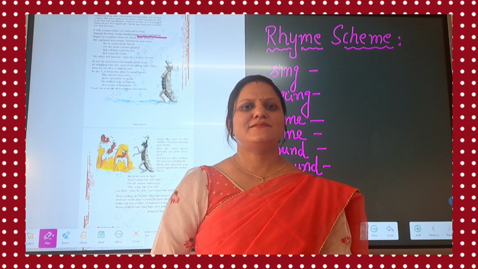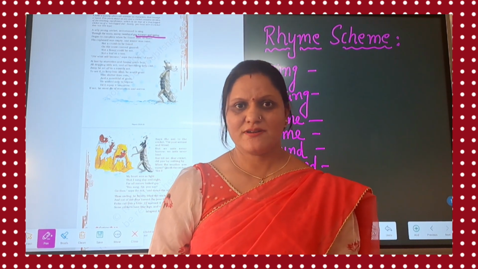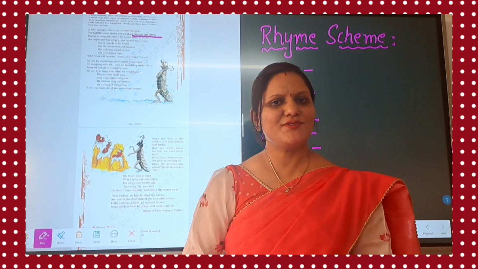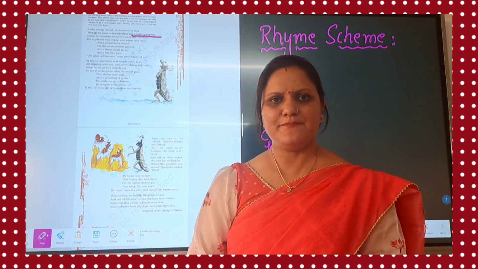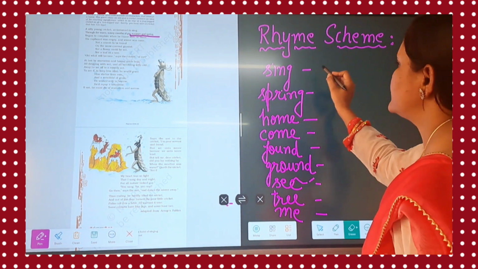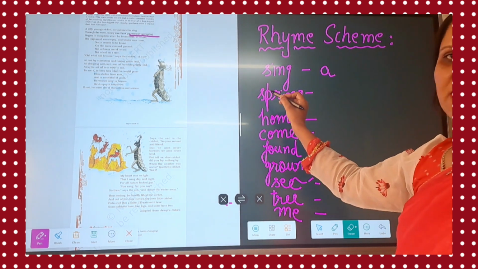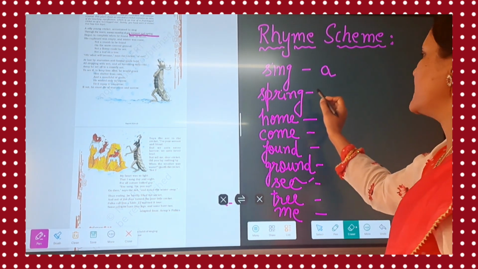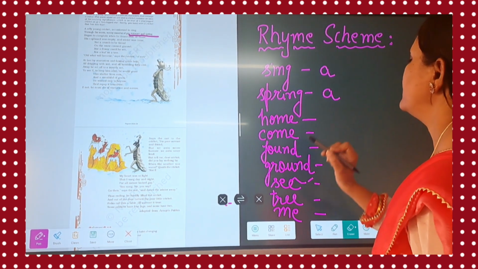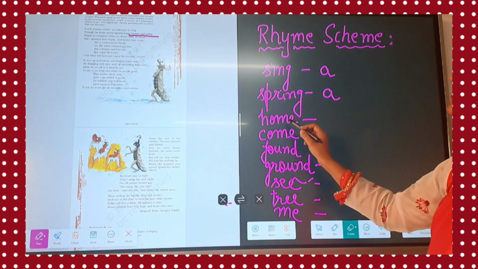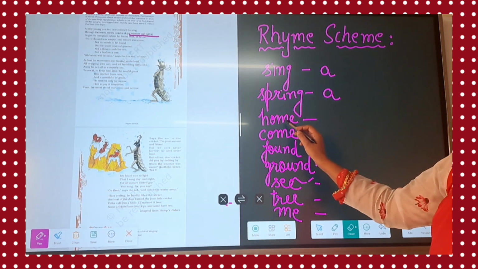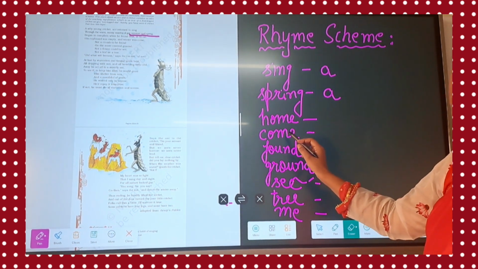Now we will discuss the rhyme scheme of the first stanza. Rhyme scheme is where the last word of each line sounds the same. The first line last word is sing, that is A. Sing and spring sound the same, that is the last word of second line, so it will also be A. The last word of third line is home, the last word of fourth line is come.